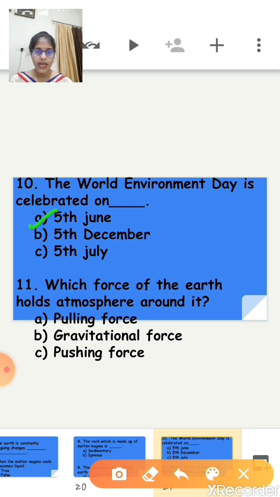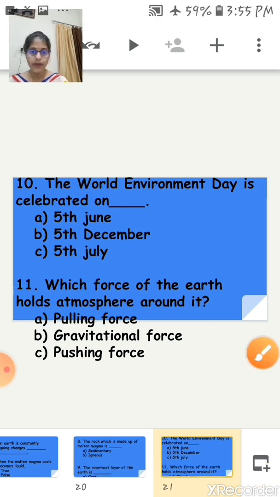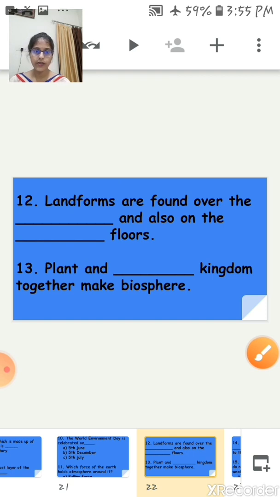Now the next one is, 11th, which force of the earth holds atmosphere around it? So now the options are, first is the pulling force, second option is the gravitational force, and the third option is the pushing force. So now just tell me which force of the earth holds atmosphere around it. The answer is gravitational force. Gravitational force of the earth holds atmosphere around it. Is it clear?